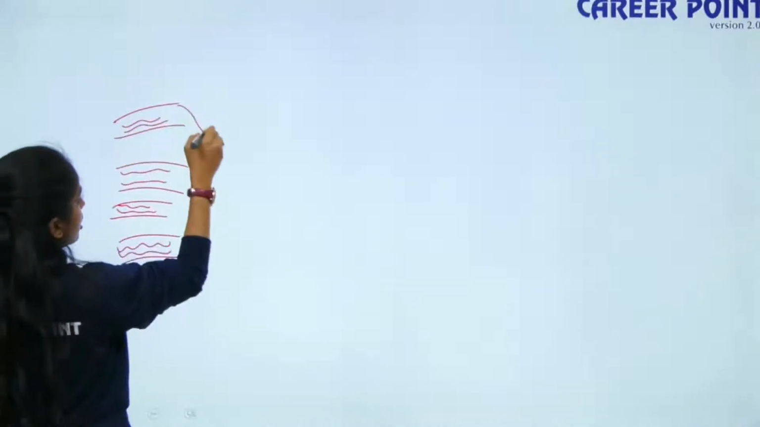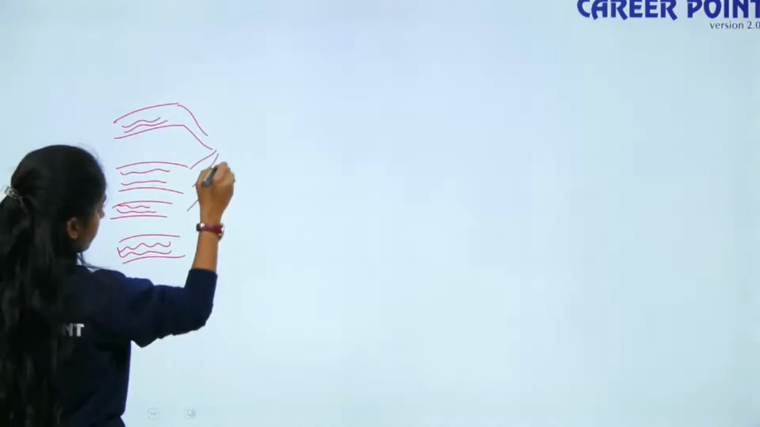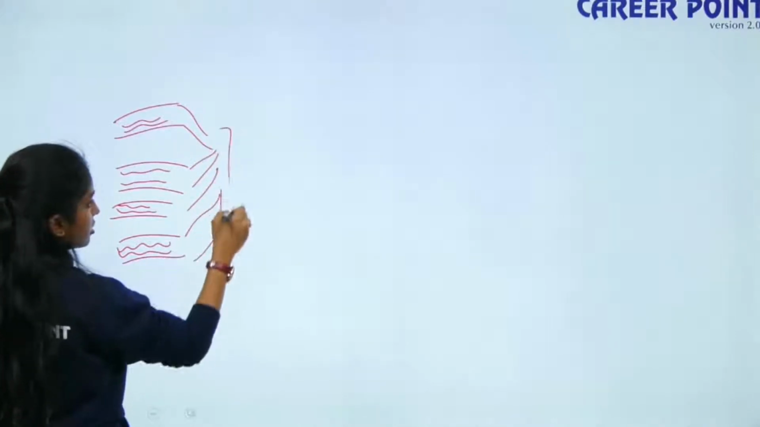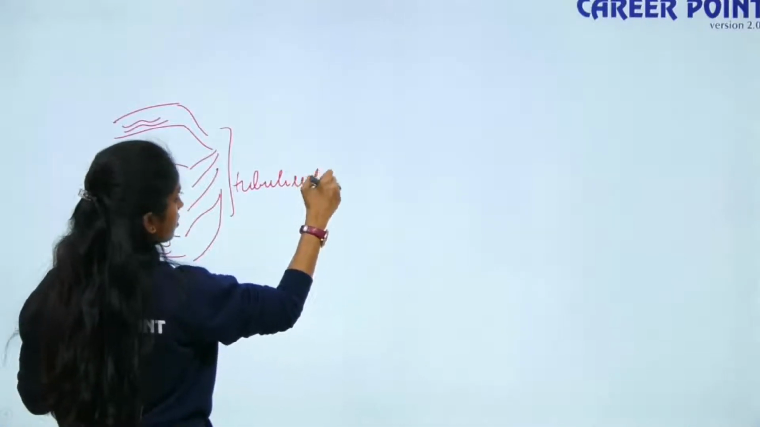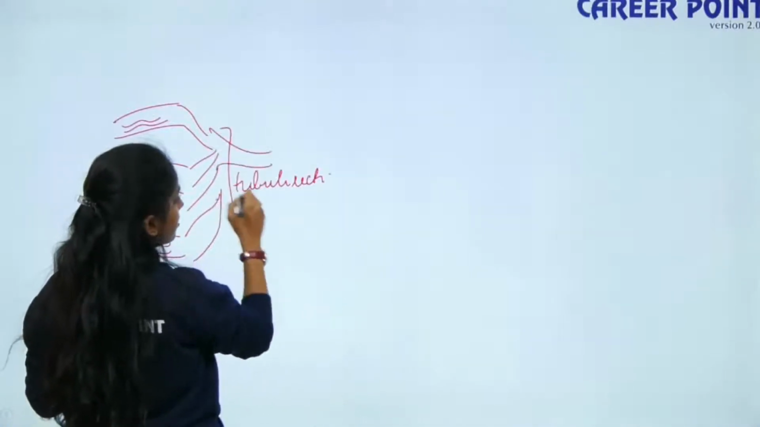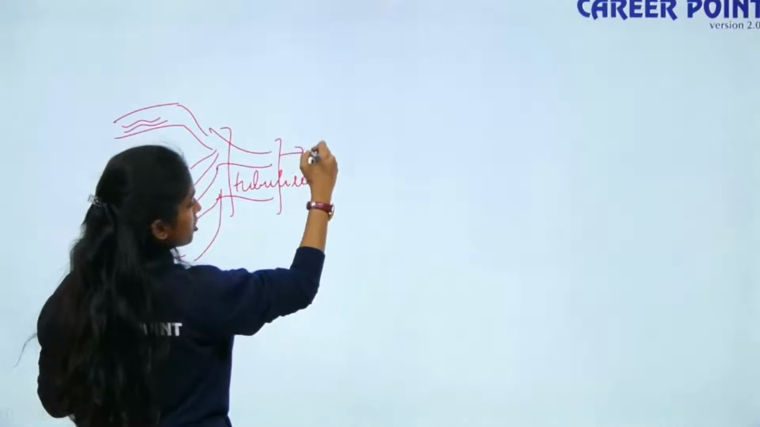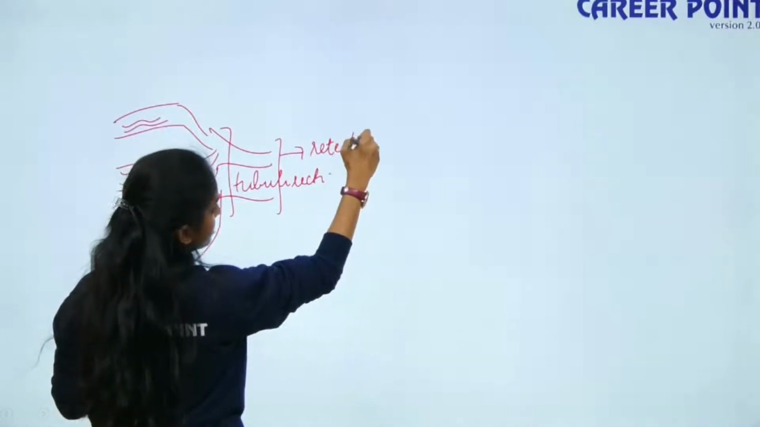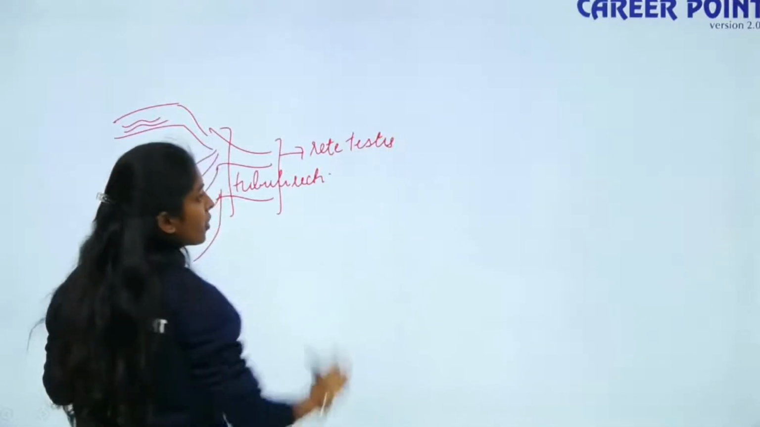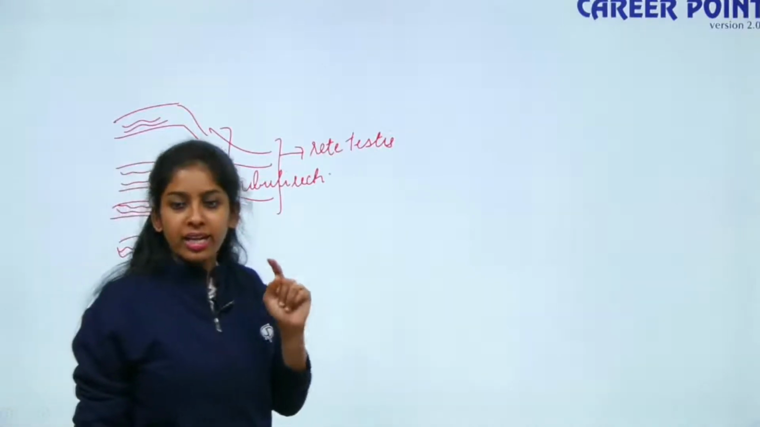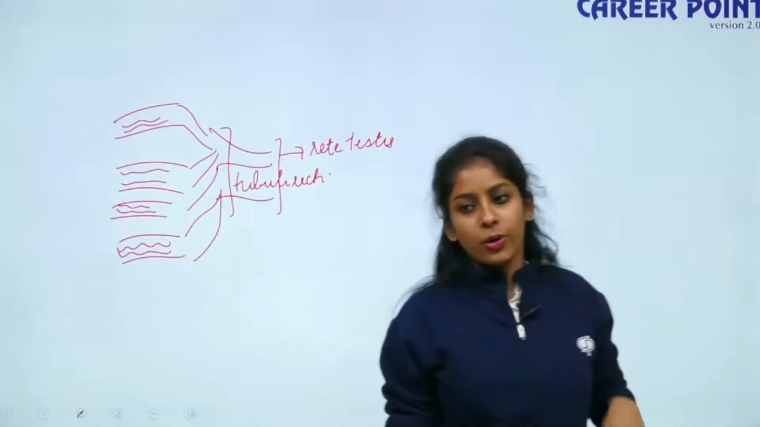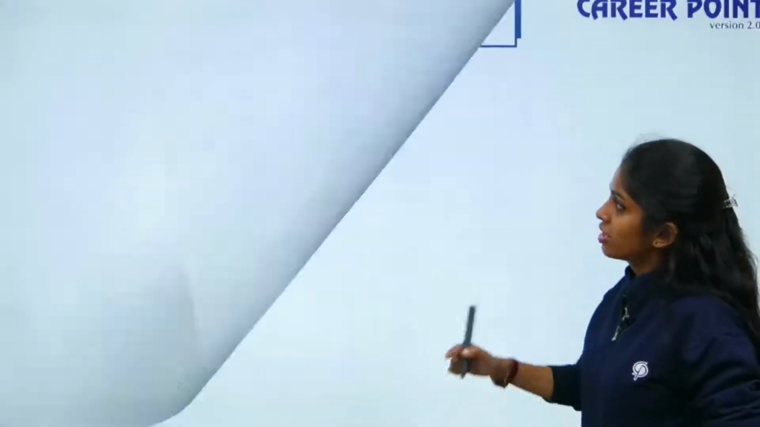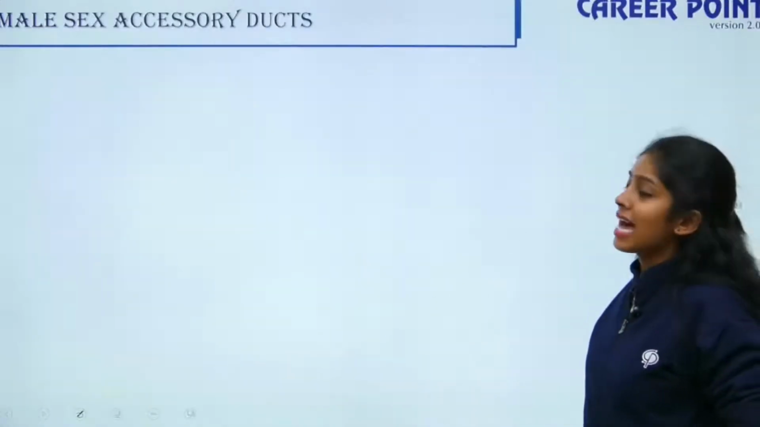So all these structures are joined together at the apex. This is called the tubuli recti, and they enter into the mediastinum. Thus this portion is known as the rete testis. So now you understand what the tubuli recti and the rete testis are. Clear? So I am moving forward to the next part, that is the male sex accessory ducts.